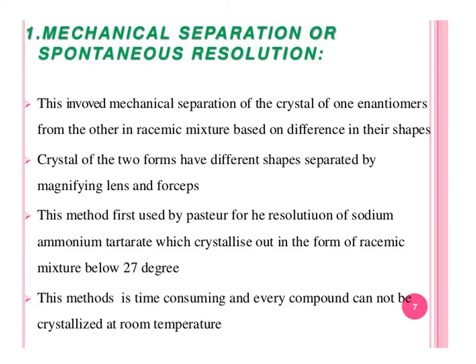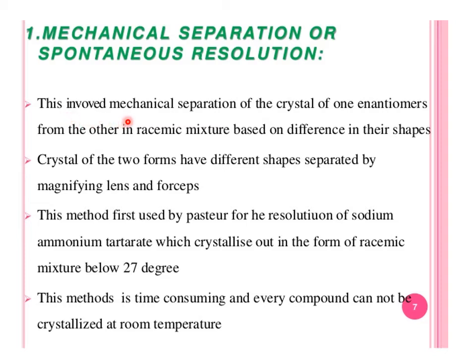First, mechanical separation or spontaneous resolution. This involves mechanical separation of the crystals of one enantiomer from the other in a racemic mixture based on difference in their shapes. Crystals of the two forms have different shapes, separated by magnifying lens and forceps.